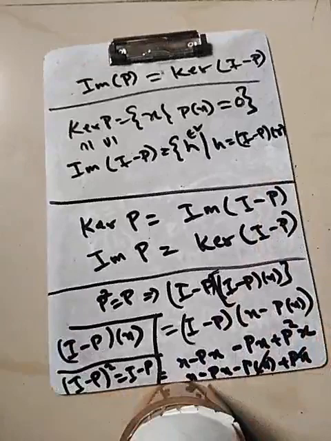Not only is it an idempotent operator, it is in fact a linear operator also. Let's show that given P is linear, I minus P is also linear.